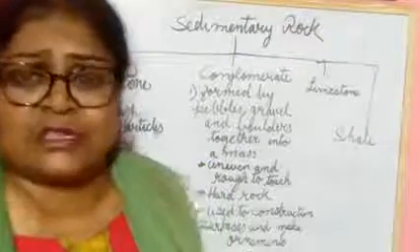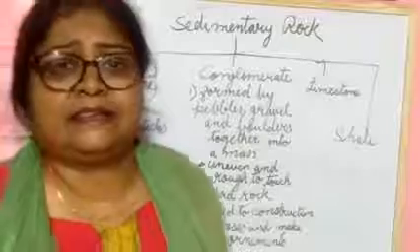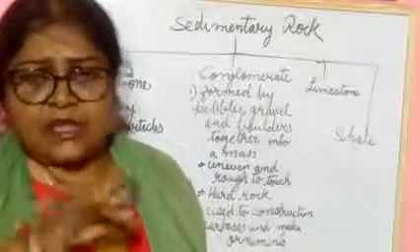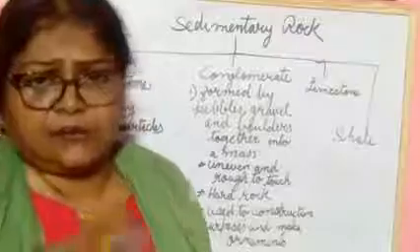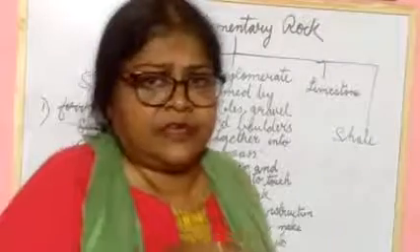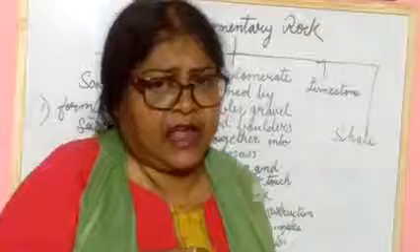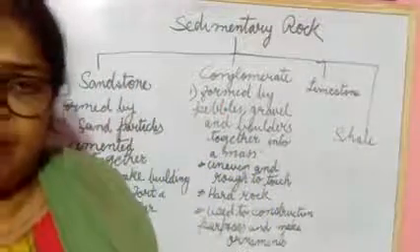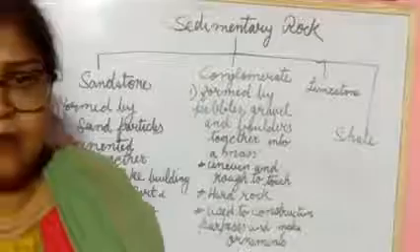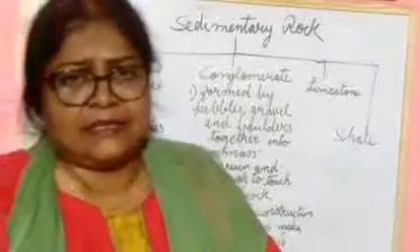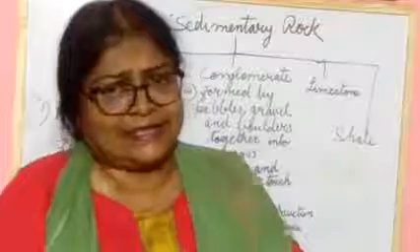Which thing changes into a sedimentary rock? The sediments. Everything that comes flowing with the water and settles down at the bottom of river and ocean, and also the dead remains of animals and plants buried there, all this deposit is known as sediment.